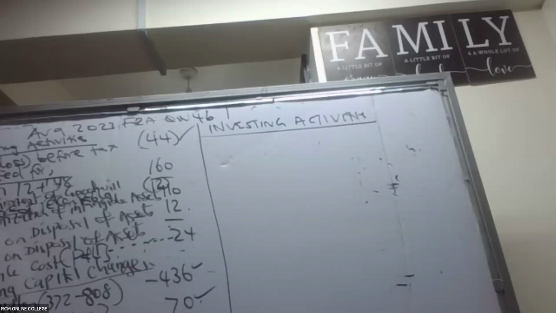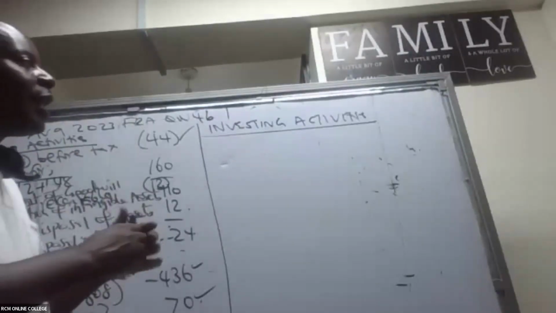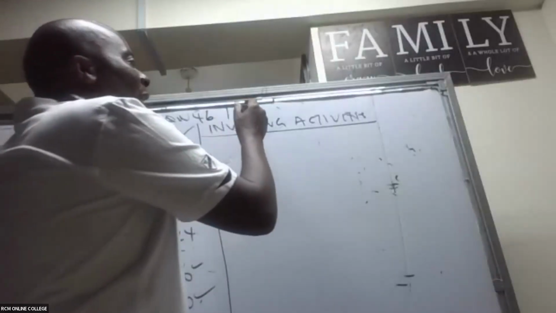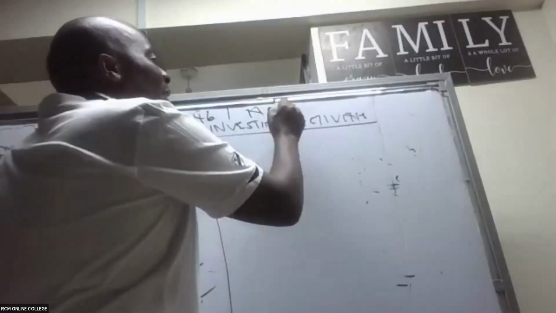So, ladies and gentlemen, let's move slowly and try to see a few things under investing activities. Remember, when we talk of investing activities in our balance sheet, we are looking at the non-current assets.